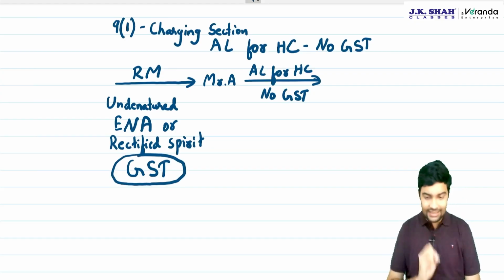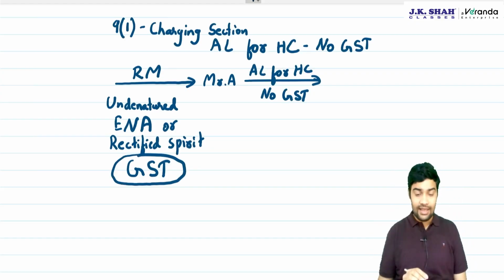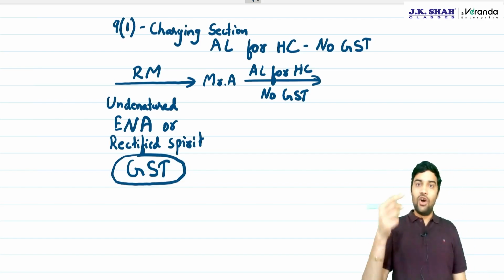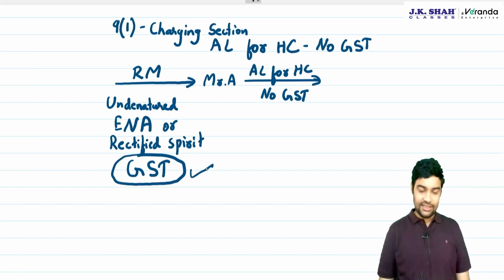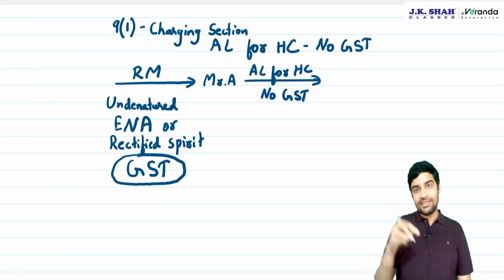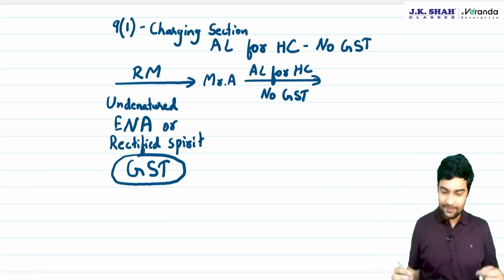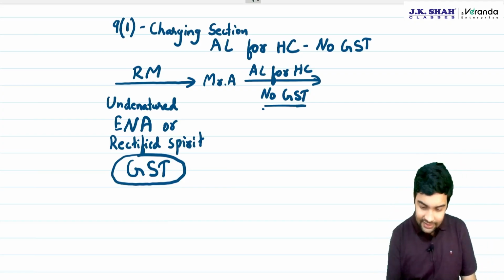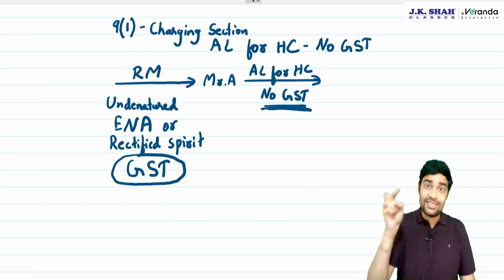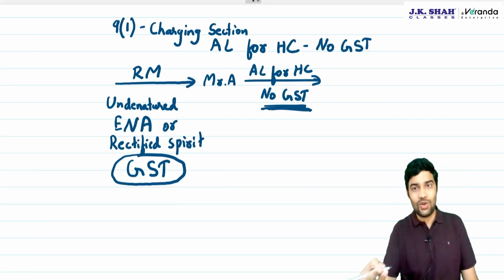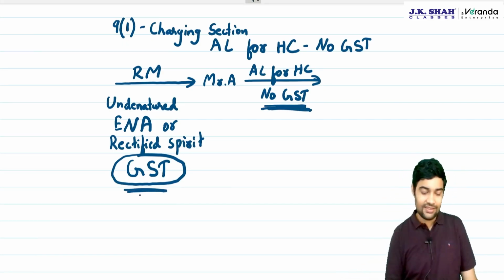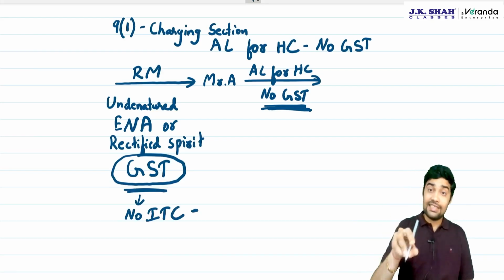Now, if you apply GST here, what happens? Mr. A will not get ITC of this GST. Why will Mr. A not get ITC of this GST? Because this is not liable to GST. There is no output. As there is no output, this will not be available as ITC. So ITC is not available.